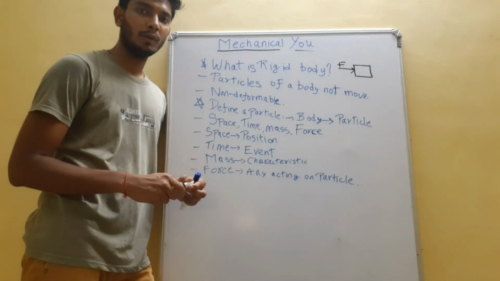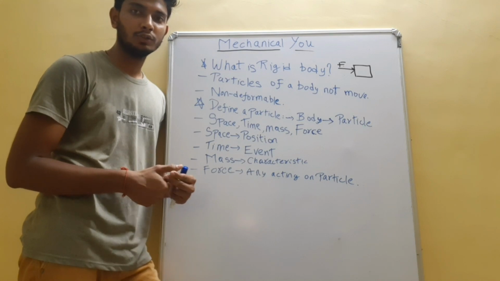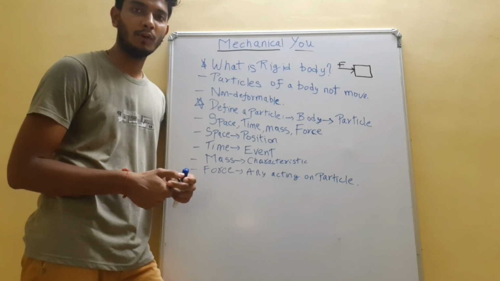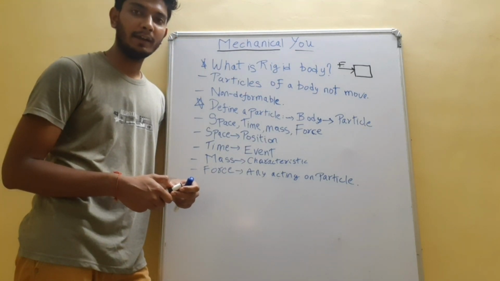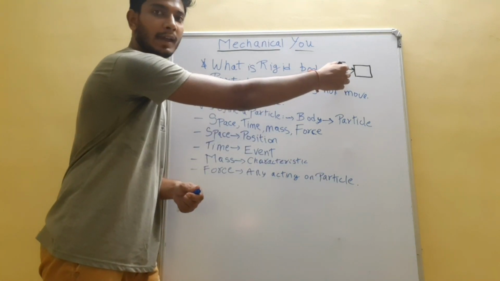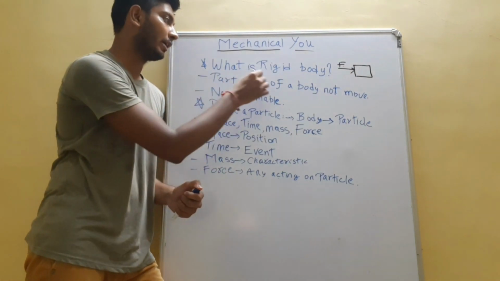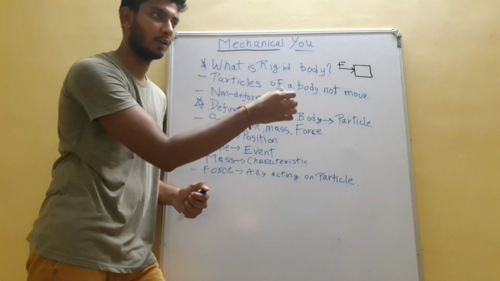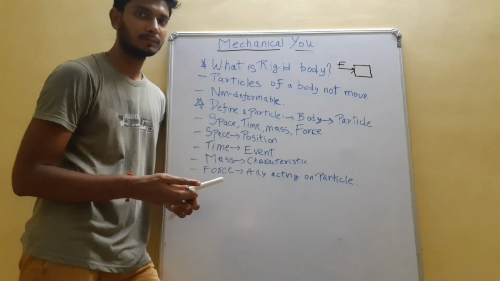So now we know that we are going to deal with rigid body mechanics, so we should first know what a rigid body is. If I want to define a rigid body, I can say that if a force F acts on a body and the particles of the body do not move from their place or from their coordinates, then it is known as a rigid body.